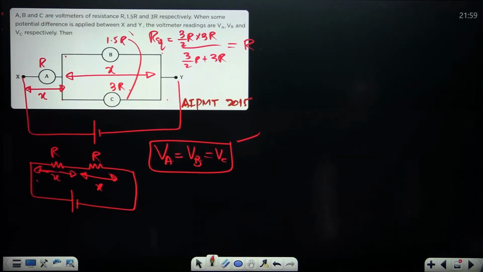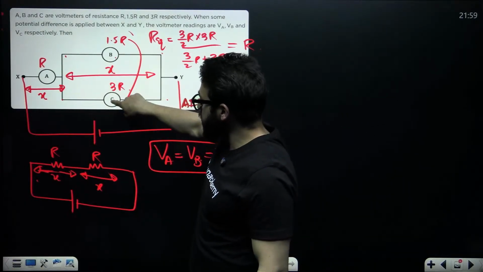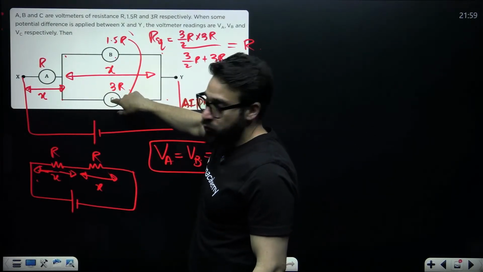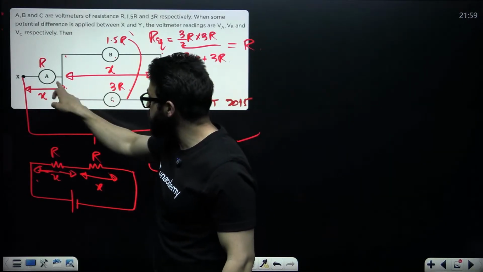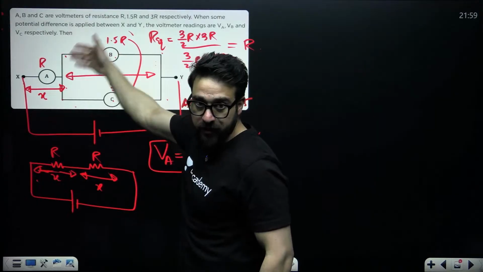So basically what I'm trying to say in this particular case is, the resultant of this one and this one is also R. So whatever is the potential difference across this, the same will be across this and this. So that's why the reading of all the three is the same.